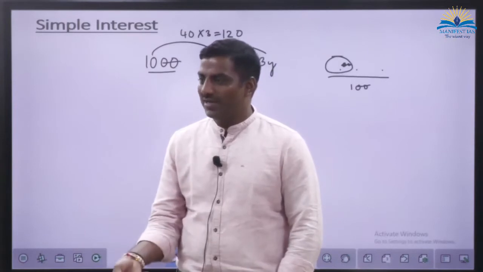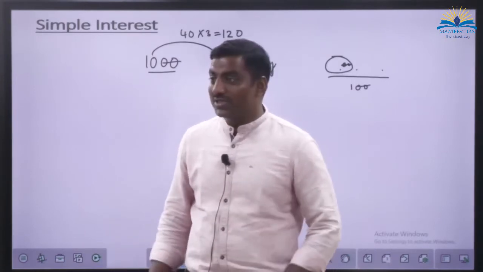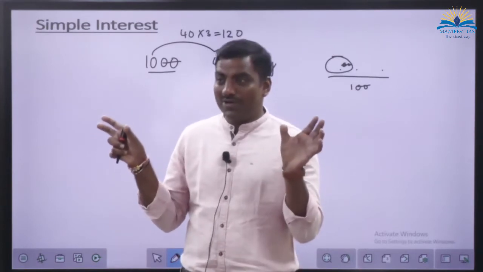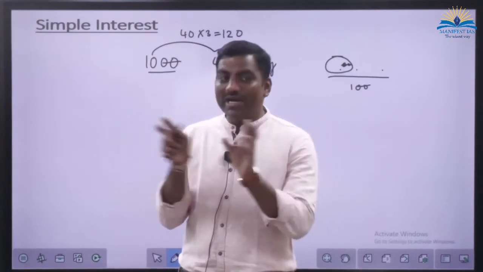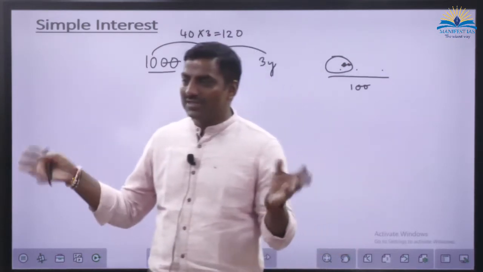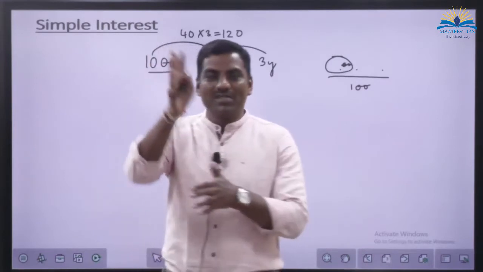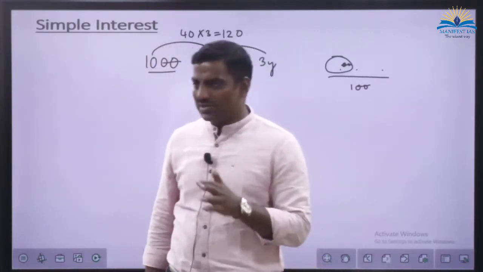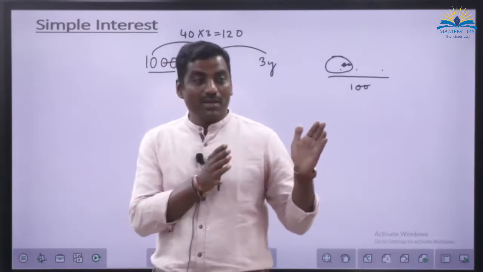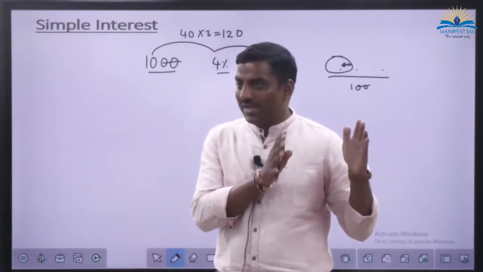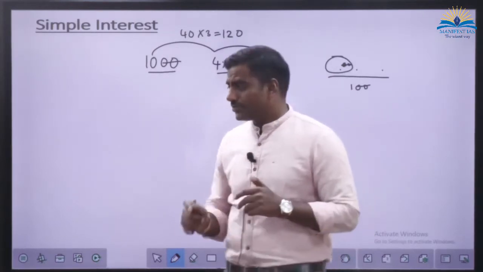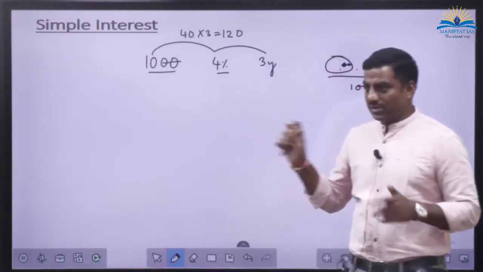But we have to learn that because questions will crop up, because with respect to compound interest, there has to be something to compare. So they will try to combine both cases. In simple interest, this much amount. In compound interest, this much amount. So what is the interest rate? They have to ask somehow. That is why they keep simple interest in. Simple interest is kept alive only in the textbooks now. Okay, you understood this concept? Yeah.